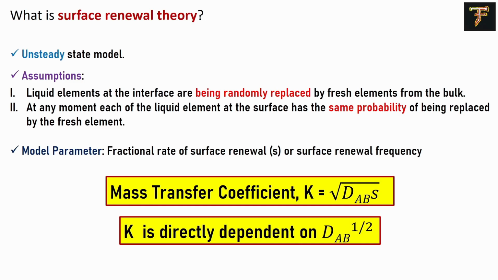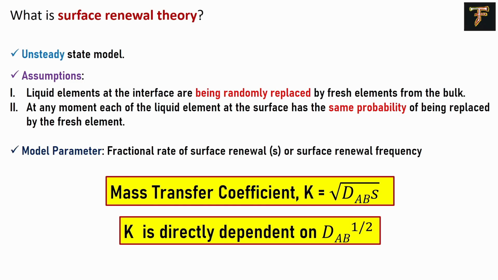Then let's understand what surface renewal theory is. It's an unsteady state model, and it assumes a few things which were considered drawbacks in the penetration theory. Penetration theory said that, let's say you have an air bubble moving in the liquid, and the water droplets that come on the surface of the bubble to dissolve the air are spending equal time. So every single droplet is spending equal time, which was the drawback in that case.